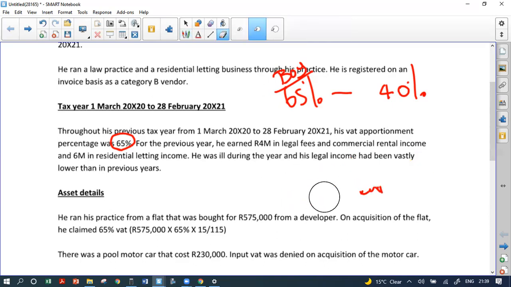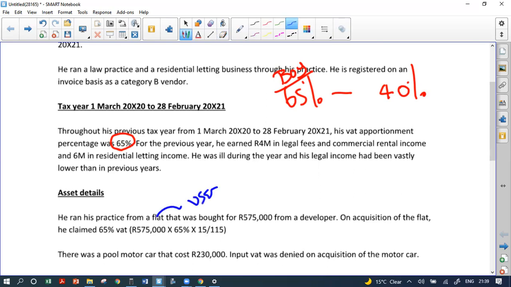So I've got a change in use here. And what happens with partial changes in use? At the end of the year, we try to see whether something has gone down in use. So it's gone down from 65% to 40% during the year. Under asset details, next one: he ran his practice from a flat that he bought for $575 from a developer. On acquisition of the flat, he claimed the full 65% VAT. So let's talk about what's going to happen here. This flat is used for both.